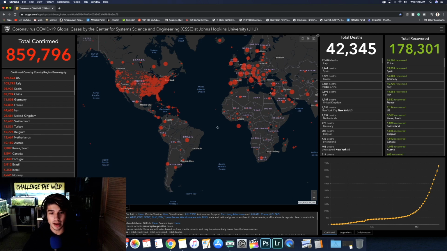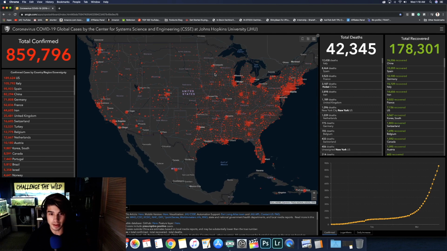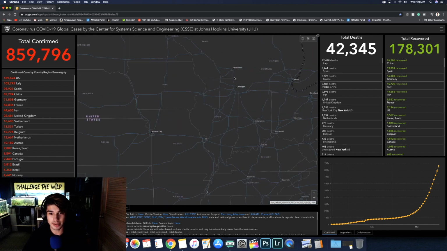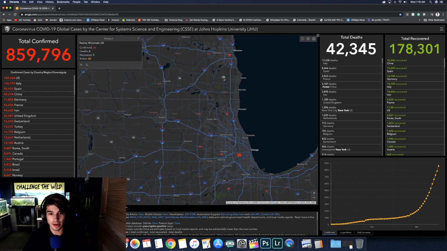Now, the thing that I very much like about this app is that you're able to go on a city-to-city basis. So in my own city, as you can see, I'm going into Wisconsin. I live in Racine, but you can click right here, and it tells you the current confirmed cases, the deaths in your city, the recovered in your city, and the active cases.